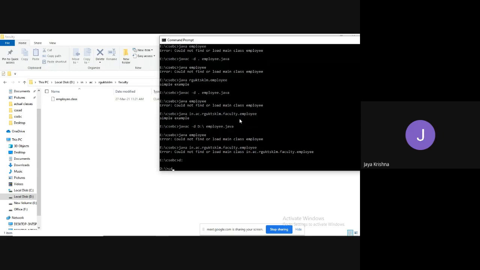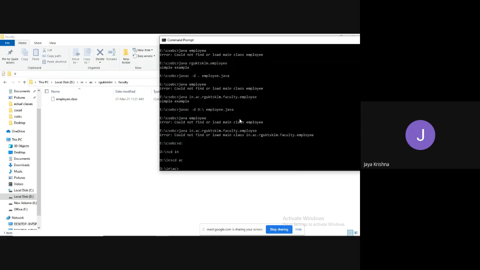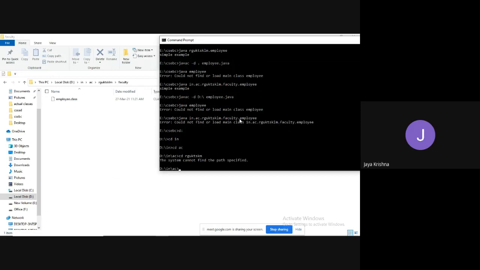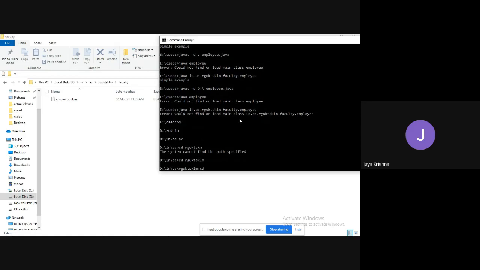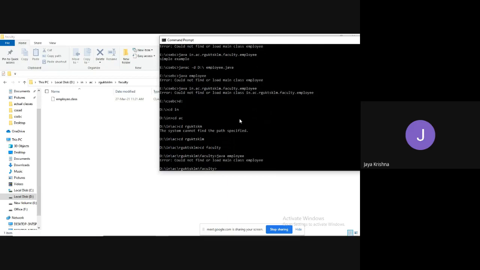In that I will cd into in, cd ac, cd rgukt sklm, then cd faculty. Now if I execute, what will happen? It will compile, it will run, because the Employee file is there.